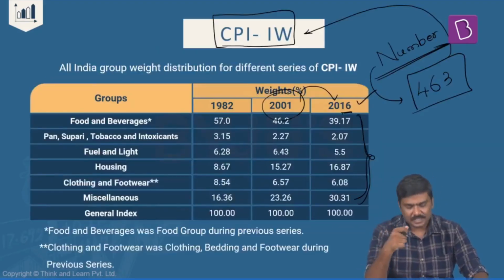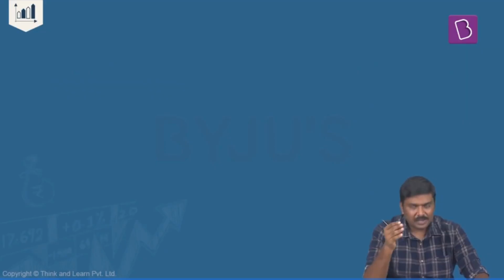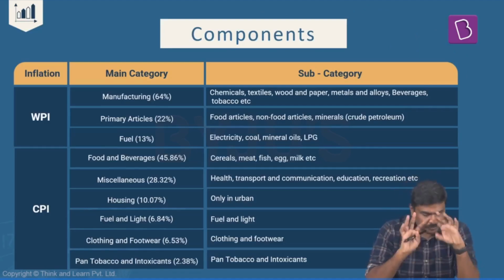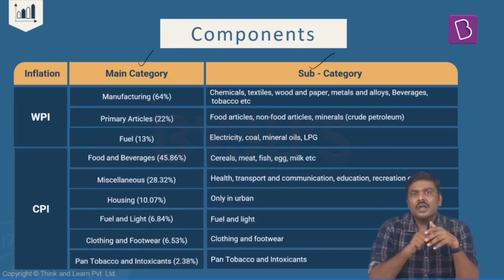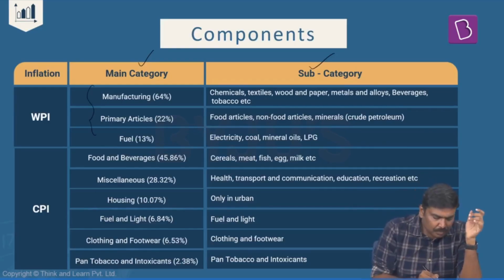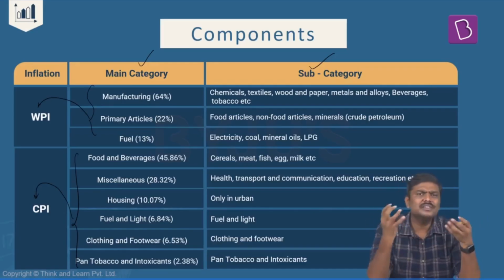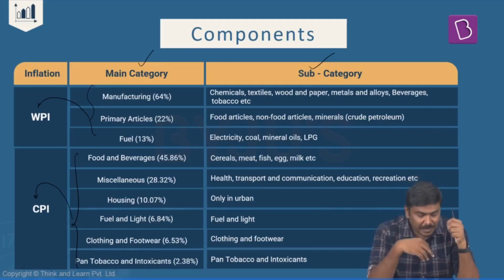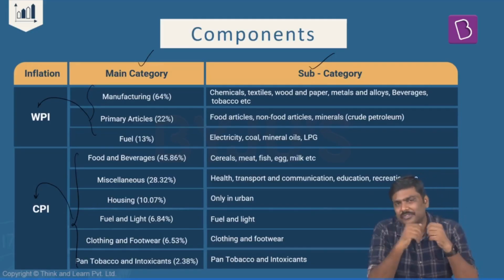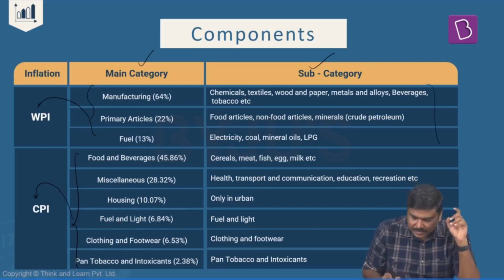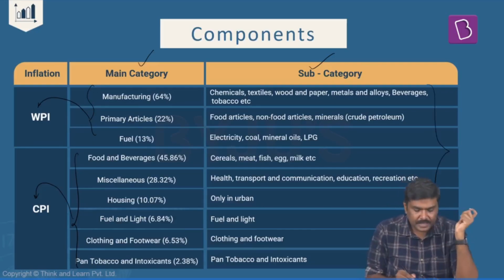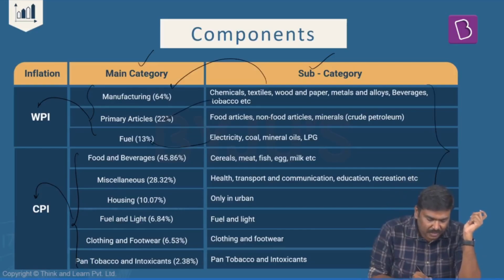So this is a basic discussion with respect to CPI combined, CPI rural, CPI urban, and the concept of WPI. Next, just to be on the safer side, have a look at this. These are the main groups under WPI and these are the main groups under CPI. Now, some of you will have a doubt, sir, when you say miscellaneous, what is there in the miscellaneous group? When you say manufacturing, what is there in the manufacturing? Generally, these are the different items or different commodities which are listed in these particular groups.